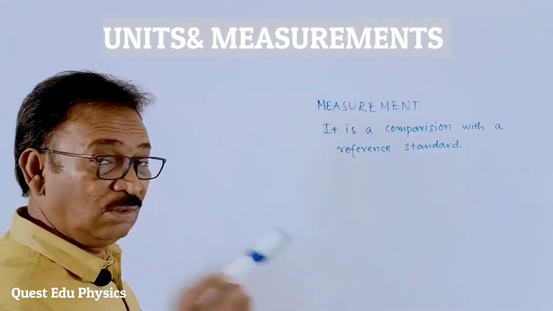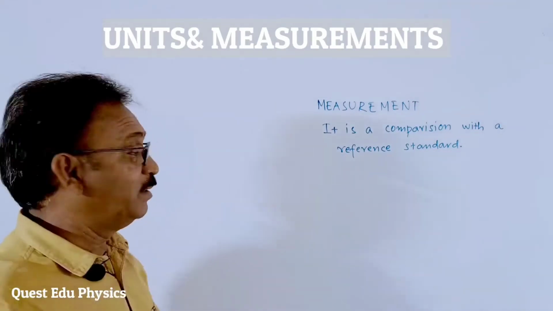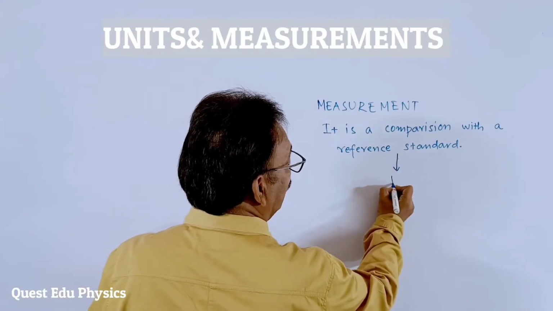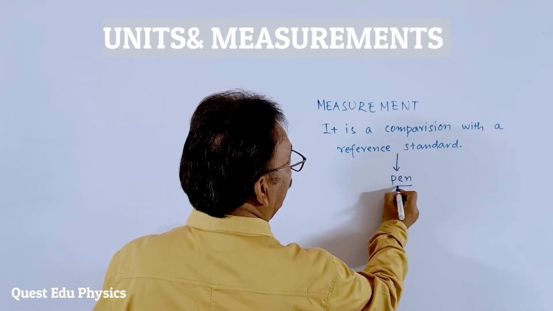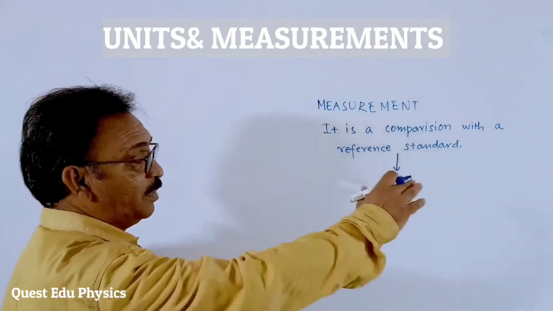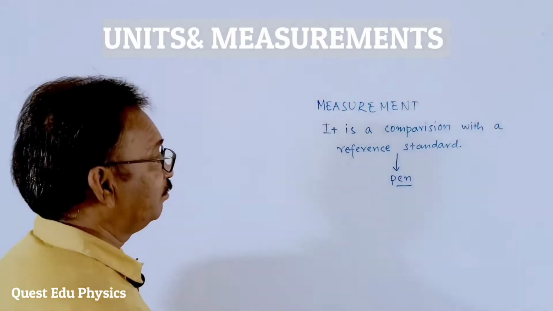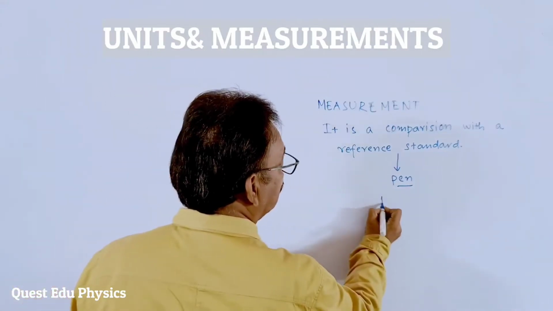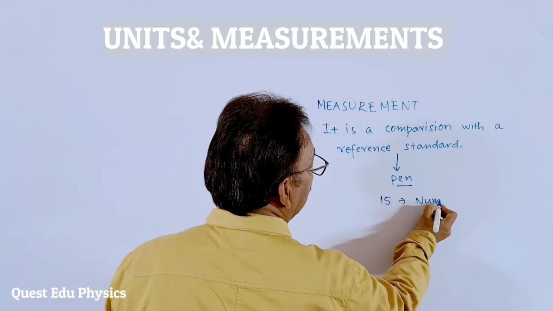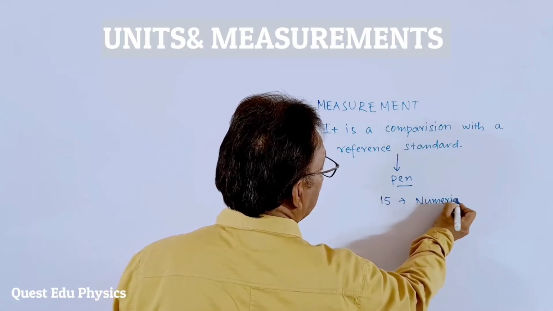Here I took the measuring standard as this pen. The pen is the reference standard. And how many times did I measure with this pen? It is 15. Here, 15 is a numerical value.